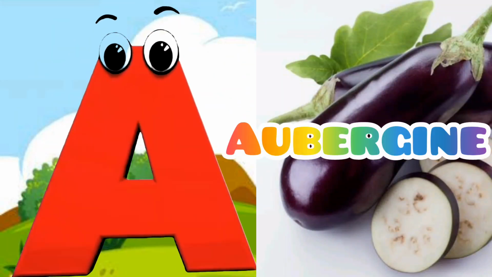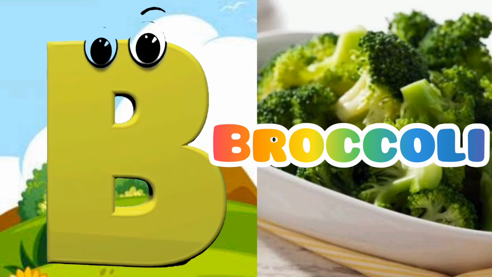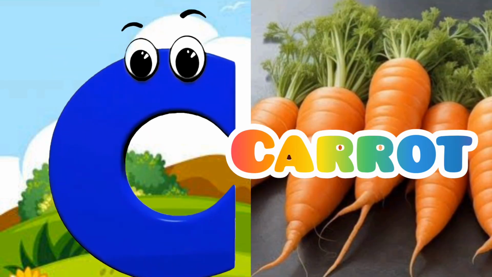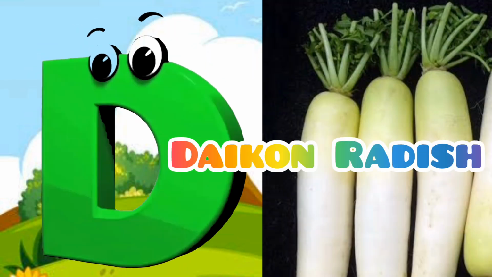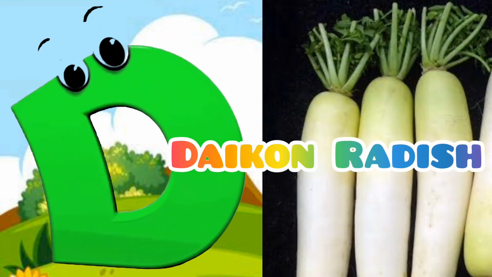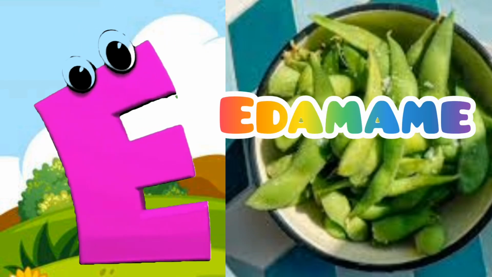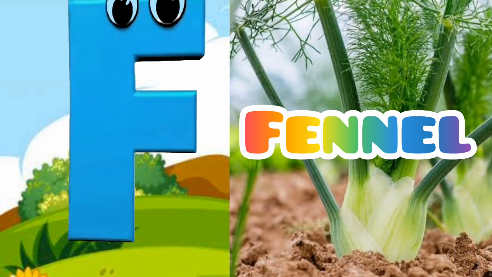A is for aubergine. B is for broccoli. C is for carrot. D is for daikon radish. E is for edamame.